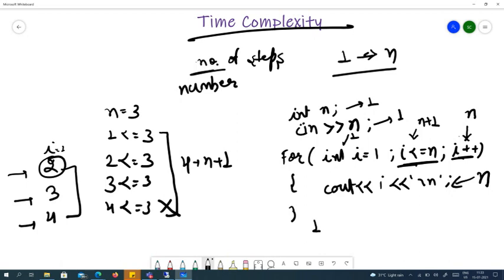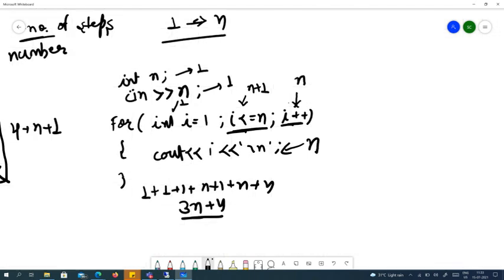So how many steps is this program taking? 1 plus 1 plus 1 plus n plus 1 plus n plus n. This is 3n plus 4. So the exact number of steps is 3n plus 4 for this program. But we don't measure time complexity in exact number of steps, because the compiler optimizes itself. Different compilers have different optimizations for running the program, so we don't know the exact number of steps the compiler will run.